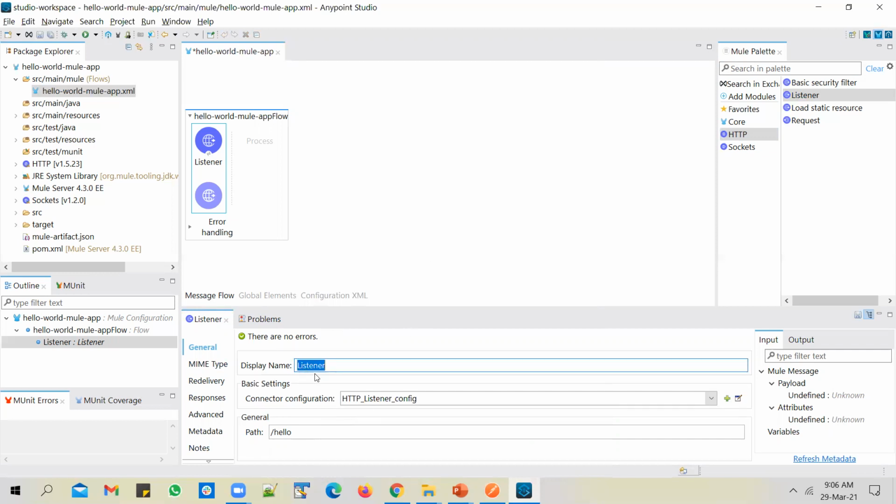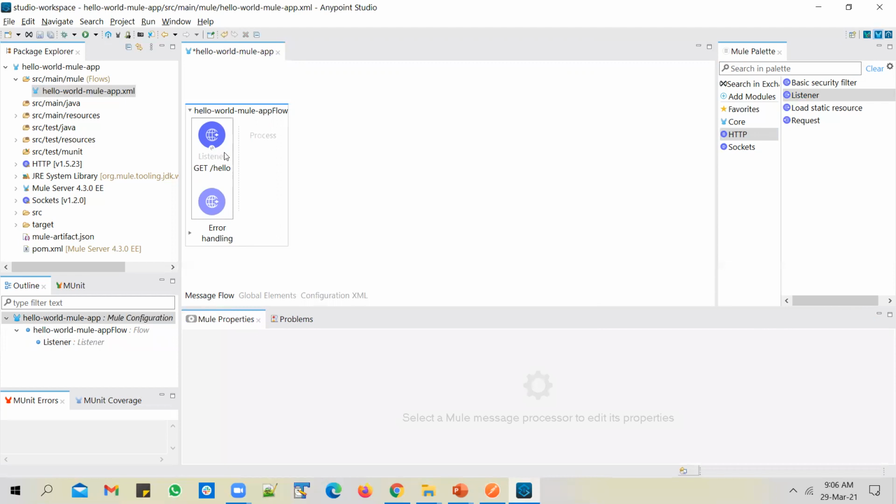and you can leave the listener name as is, or it is always better to use a meaningful name. So you can change it to GET /hello. As a good design practice, we start the display name with the HTTP method, and we use the path in the display name. So that indicates that this is a listener for a GET method on a /hello path.